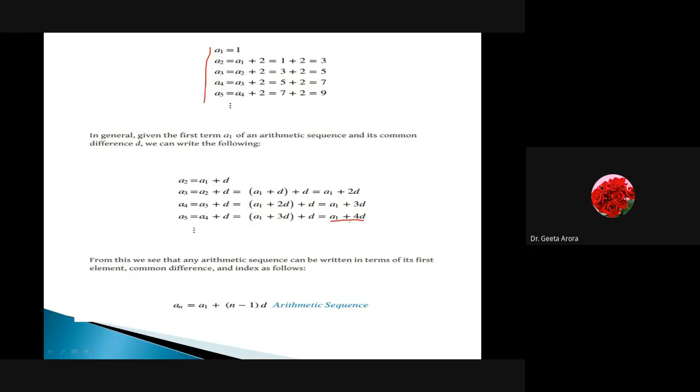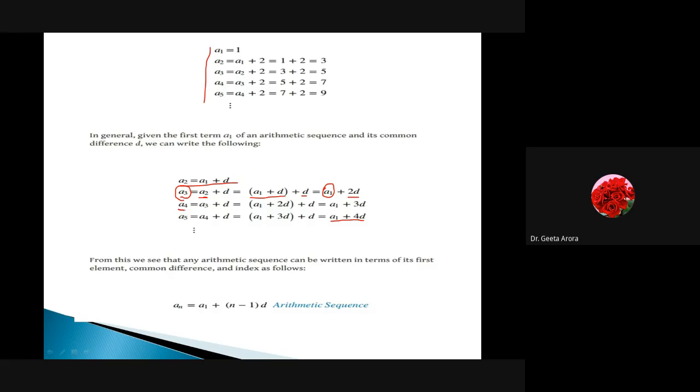So here we have A2 can be written as A1 plus the common difference. A3 is equal to A2 plus D. Correct? It is the common difference with A2. So if I again write down A2 as A1 plus D, A3 can be written as A1 plus D and plus D that was outside. Correct? So it means if I have to see how A3 and A1 are related, they differ by a difference of 2D. It is the difference between A1 and A3. Means A1 and A2 differ by one difference D. A1 and A3, if we talk about, they differ by two differences.